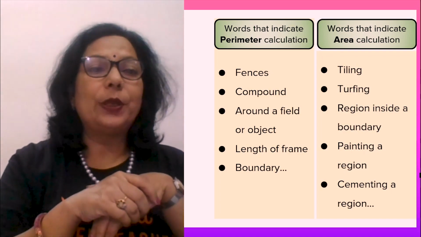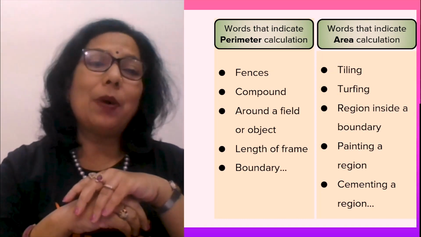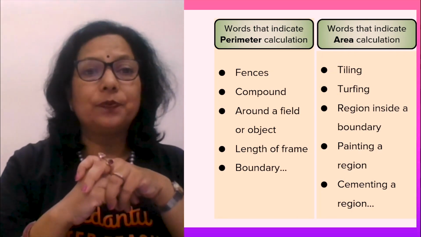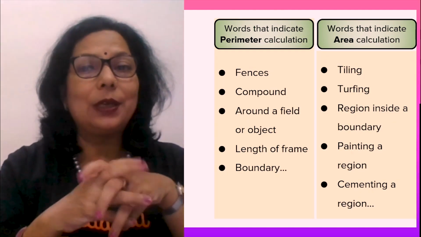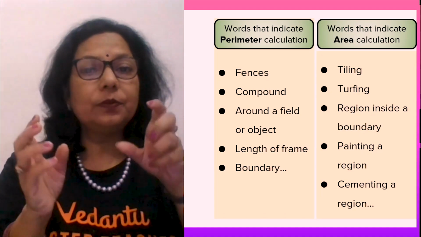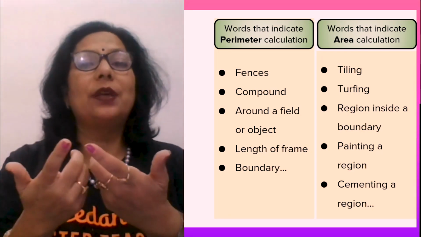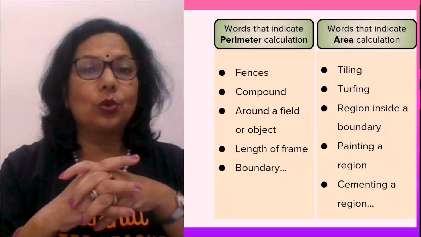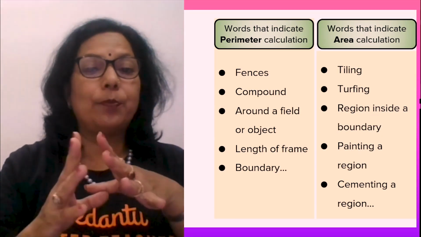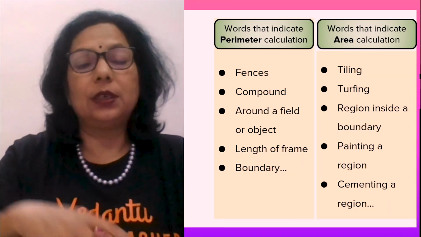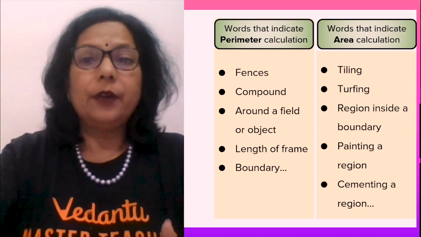Now, generally what happens is when you attempt the paper, you come home and say, oh, it went wrong. By mistake, Mama, I calculated area instead of perimeter. Why? Read it carefully. The question never directly says find out the perimeter or find out the area; those would be straight questions. If they are statement problems, then it is written that you want to fence around, cost is given to you per meter, then find out the total cost. So, whenever the words fencing, compounding, around the field, length of frame, boundary are used, then you have to find out the perimeter. If it's tiling, turfing, region inside the boundary, painting a region, cementing the floor, then it is area.